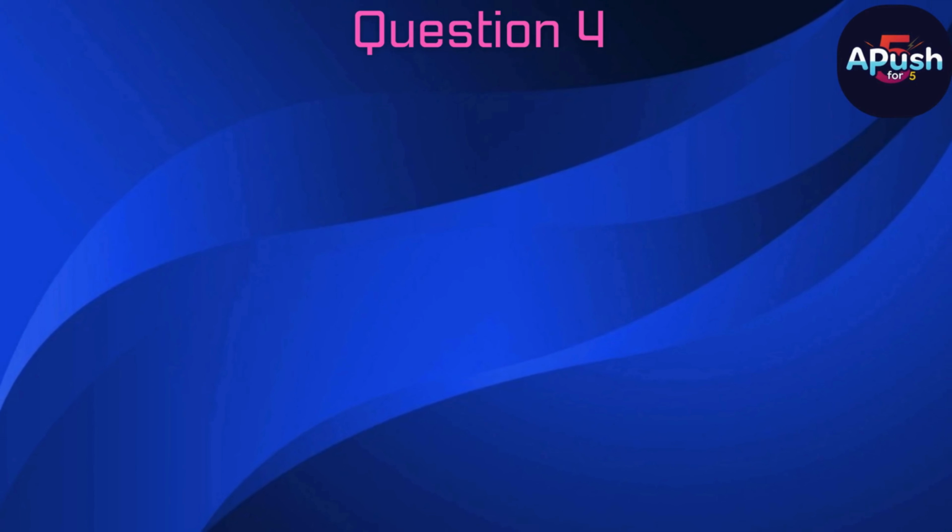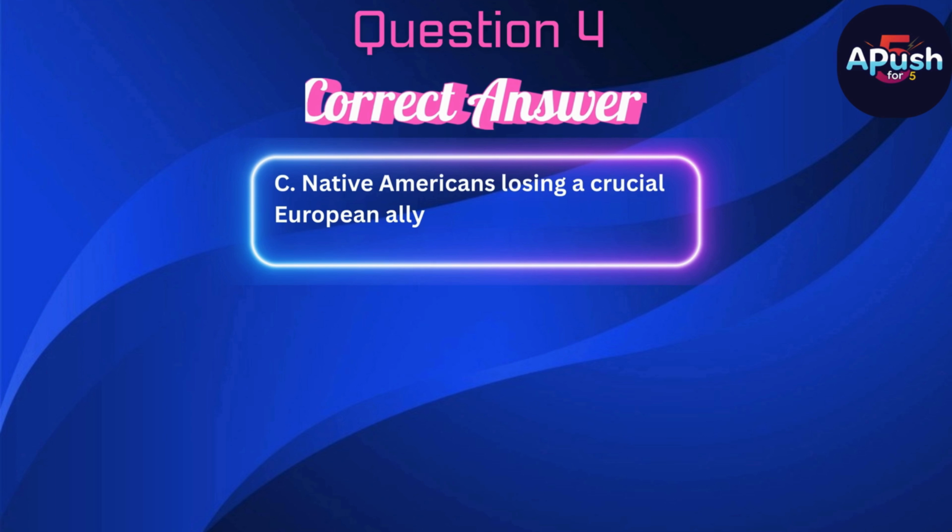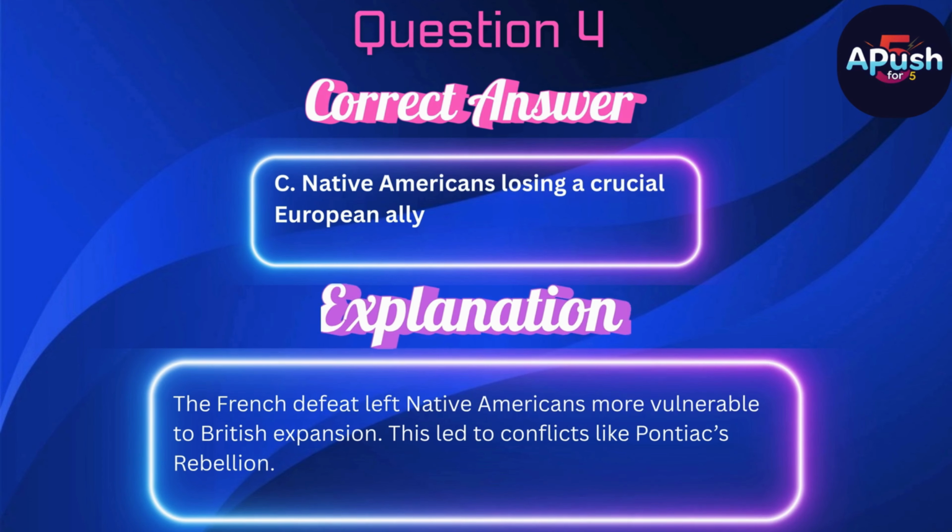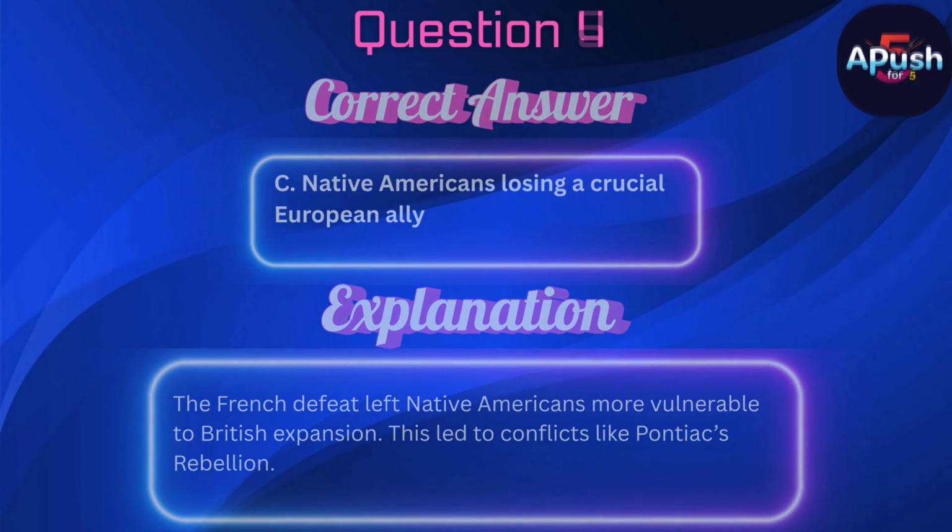The correct answer is C. Native Americans losing a crucial European ally. The French defeat left Native Americans more vulnerable to British expansion. This led to conflicts like Pontiac's Rebellion.